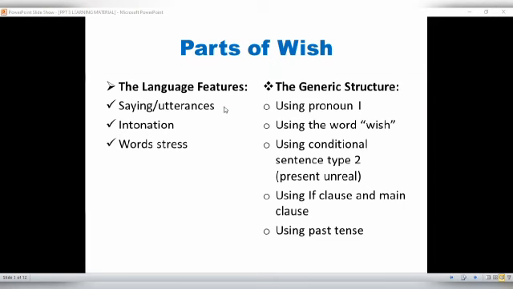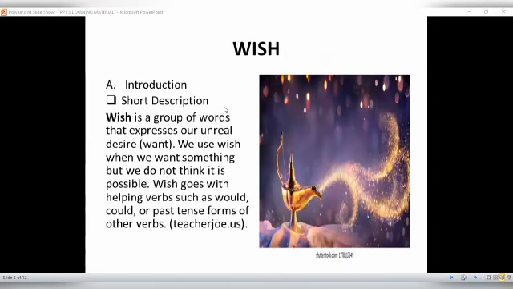So when we talk about wish, we talk about unreal desire, unreal want, or it can be said it can't be done. It can't be done because why? Certain reasons do not fulfill.